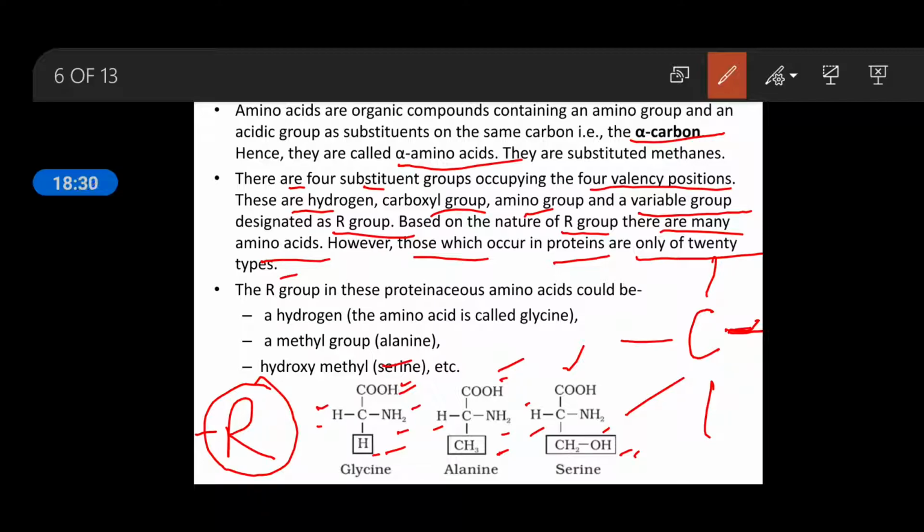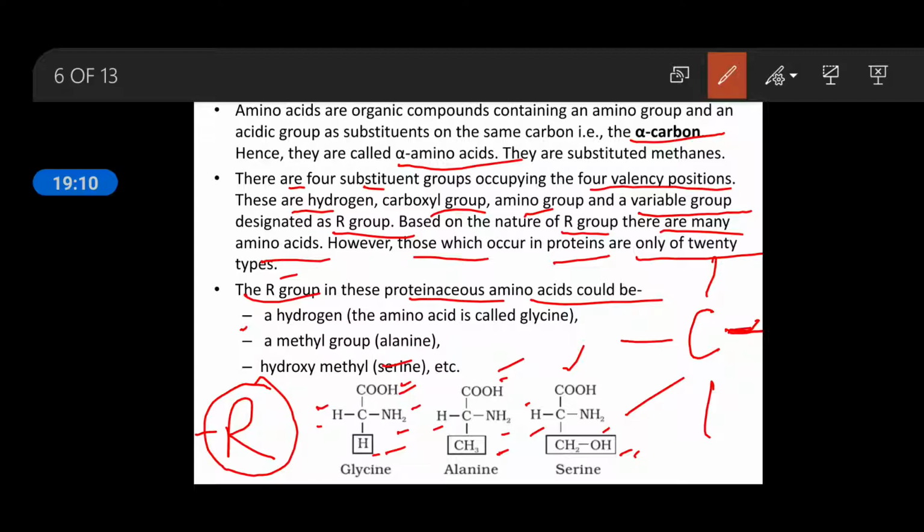Means there are various types of amino acids, more than 20 types. But if we talk about just proteins, then for the formation of proteins only 20 amino acids are involved, and we have to discuss only those. In your 11th class, 12th class, we will discuss only these 20 amino acids which are involved in the production of proteins. But in the amino acid form, meaning monomeric form, various other types of amino acids are also present. So the R group of these proteinaceous amino acids could be a hydrogen.